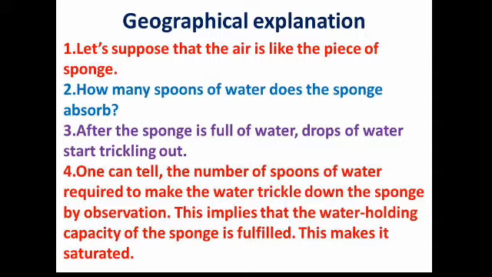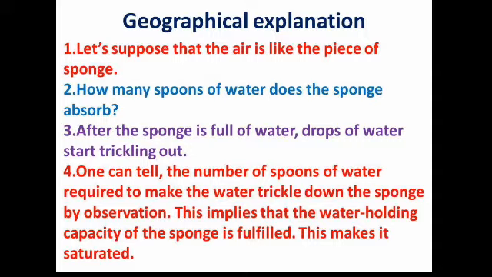After holding moisture or water in that sponge, the remaining water starts trickling down, and one can tell by observation the number of spoons of water required to make the water trickle down the sponge. 1, 2, 3, 4, like this. This implies that the water holding capacity of the sponge is fulfilled, and this makes it saturated. You will say that after 8 spoons the capacity of the sponge will stop and the trickling of the water will start.